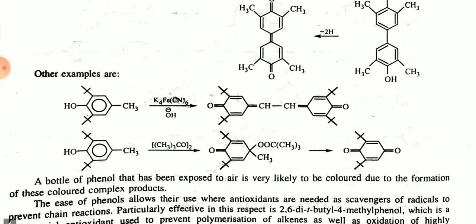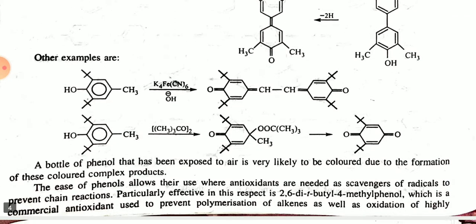There are some other examples of oxidation of the aromatic ring. You can see here the elimination of the H of the molecule, and the dimerization process happens.